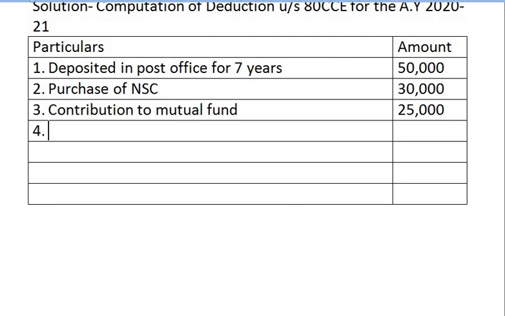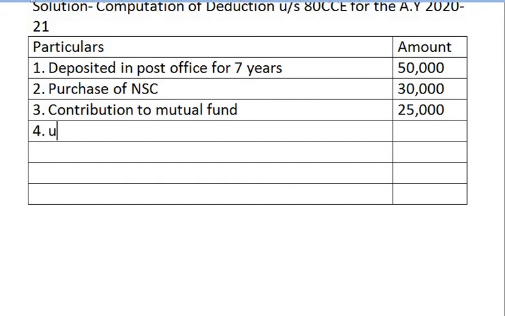Coming to next point, his contribution to unrecognized provident fund. This is what we have studied in part 1A point, that is any contribution made in provident fund. The contribution made in recognized provident fund is eligible for deduction, wherein the contribution made in unrecognized provident fund is not deductible under section 80C. So in this sum, he has contributed in unrecognized provident fund.